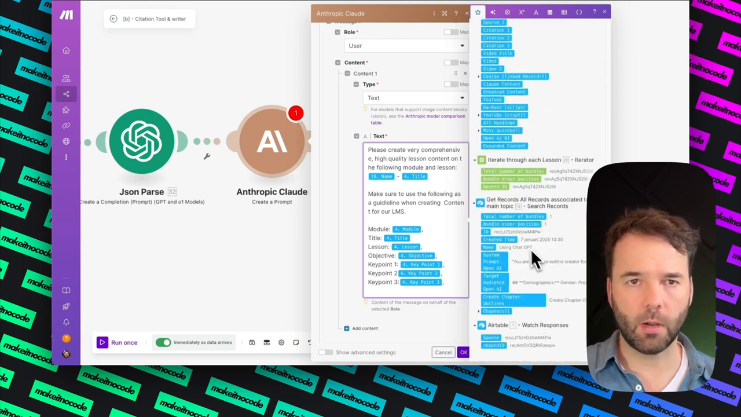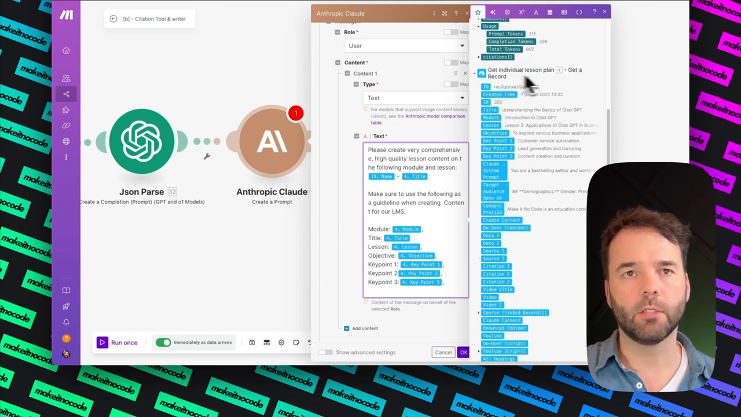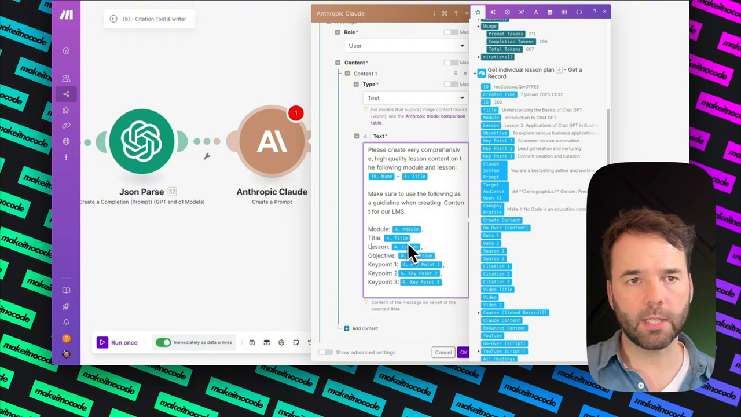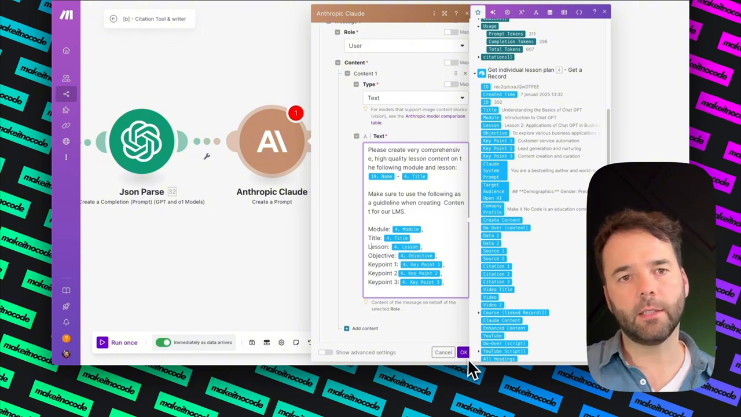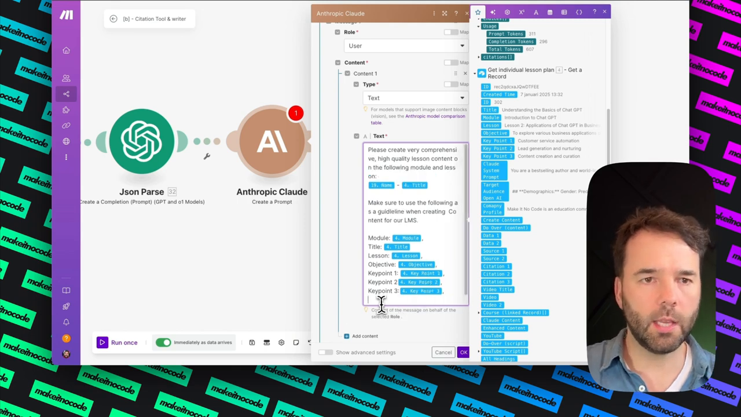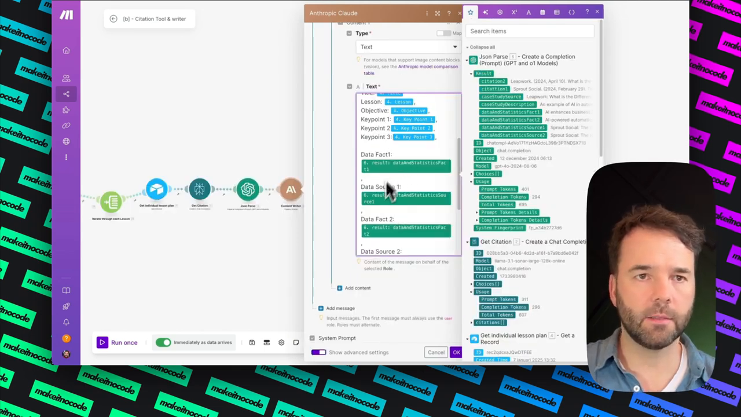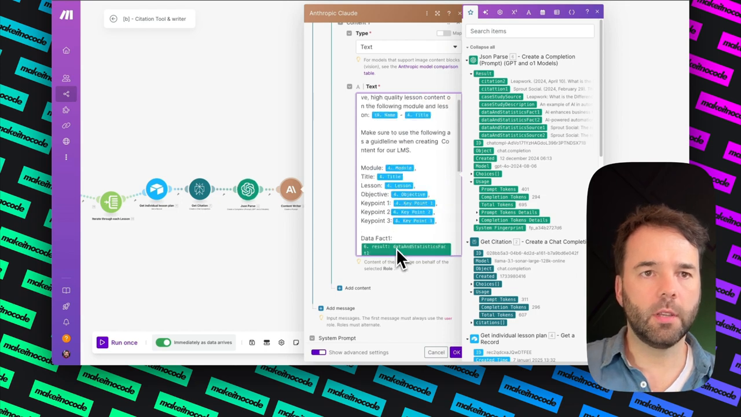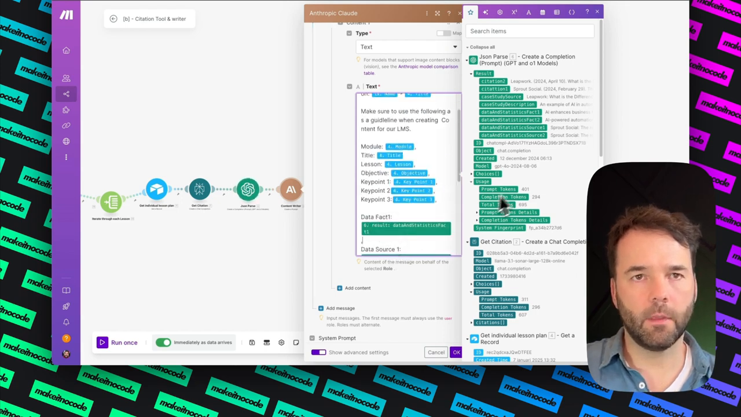So I'm putting in my model, my title, my lesson, and I'm mapping all of them to previous steps. So the previous step of this one here. So getting individual lesson plans, the record here. I'm saying the module, the title, lesson, objective, and then just 1, 2, 3, 4 of the key points. I'd like to add one more thing. I'd like to add these data facts. So that would be the results coming from the JSON.